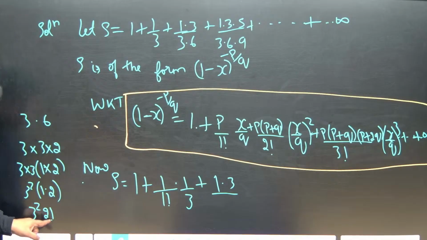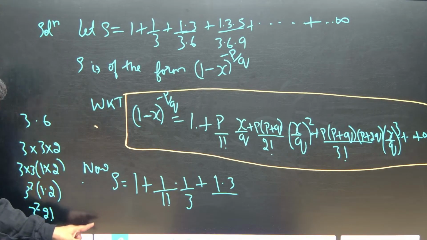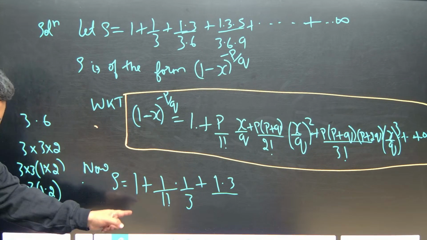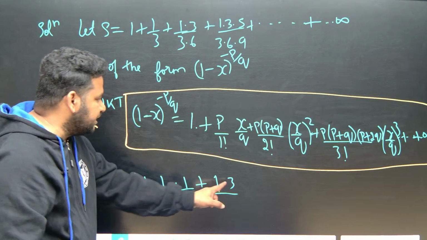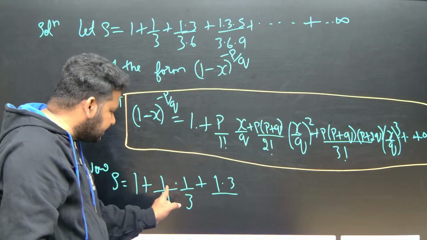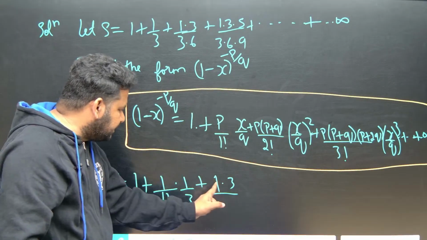Whatever is the power, that will become the factorial. If it is 3 cube, then 3 factorial. Then 3 power 4 into 4 factorial. 3 power n into n factorial, like that it becomes. So this will become 1 into 3. Correct na? So here 1 is there. p is what we got here? 1. So p is already 1.